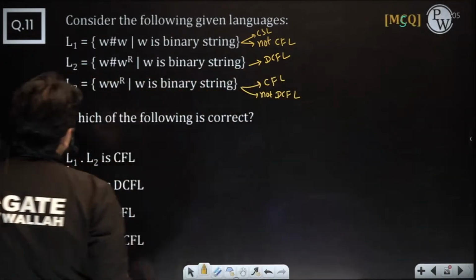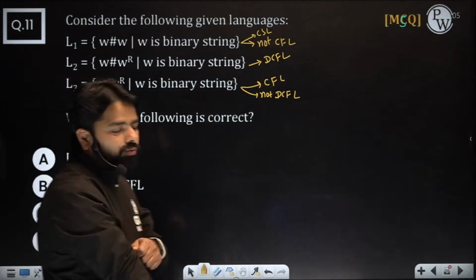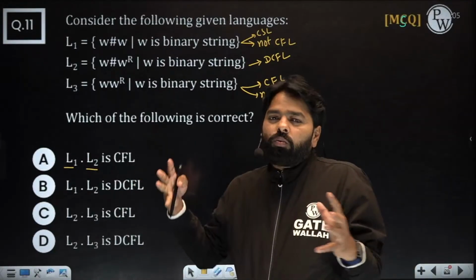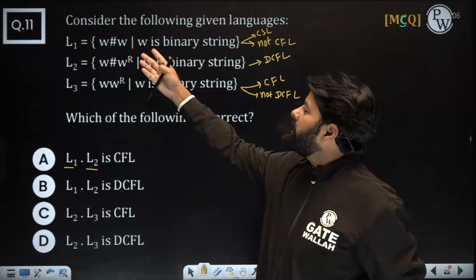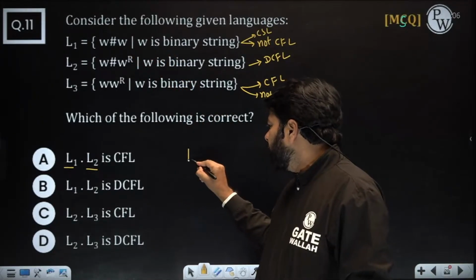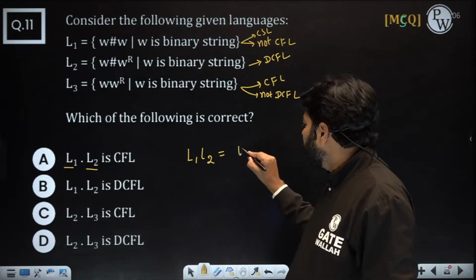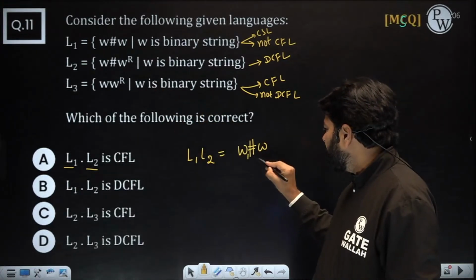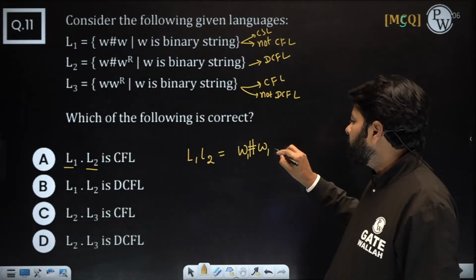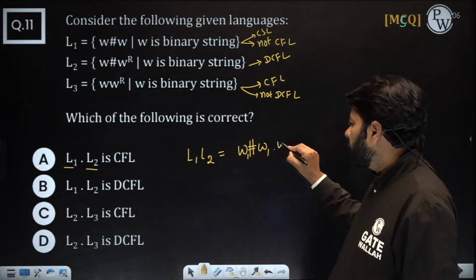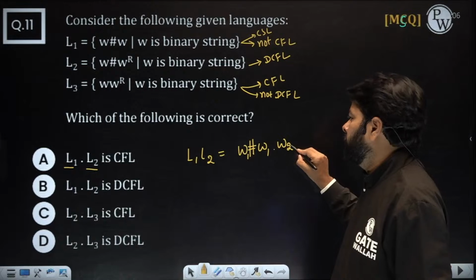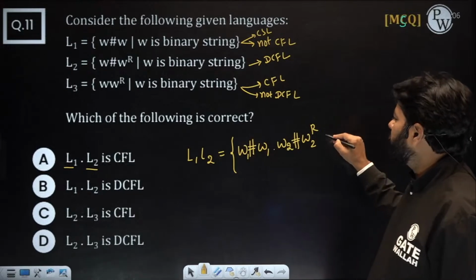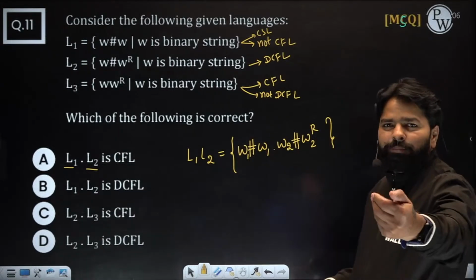Now, what is happening when you do L1.L2? Understand that too; don't use closure properties to state the answer. L1 is W hash W. Write the form and you will understand. L1.L2 gives something like W1 hash W1, then dot, and the other one W2 hash W2 power R. So this is your language, where W1 and W2 are any binary strings.